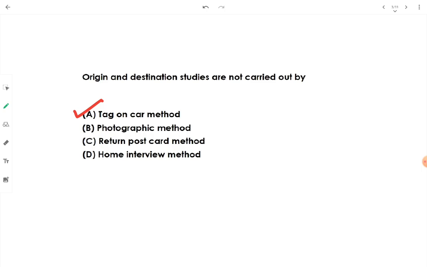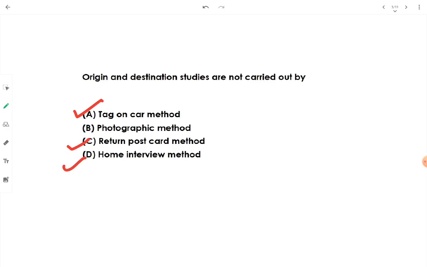Then return postcard method. One postcard is given to the driver of the vehicle. He will be originating from a place and going to some place and coming back. Therefore his destination for that trip, for that commute is noted down, and by that O&D study data is filled up. Then home interview method. Obviously, if a person has traveled from point A to point B, then his origin and his final destination can be retrieved from him in the format of a survey, which is called the home interview method.